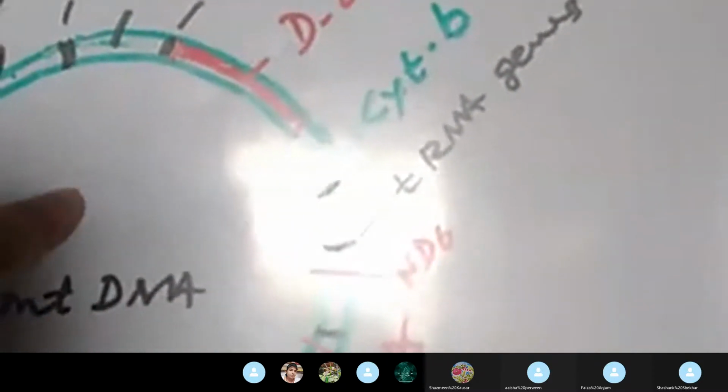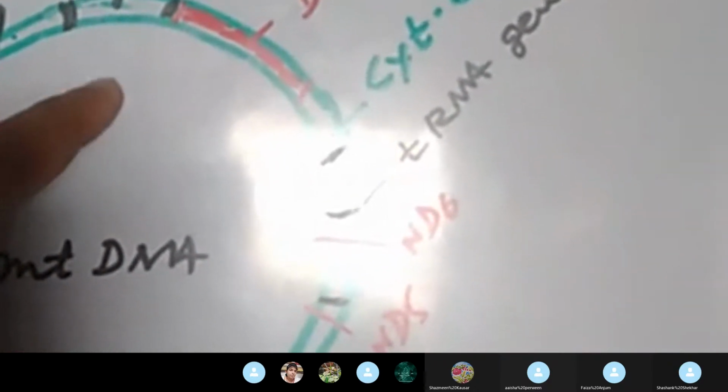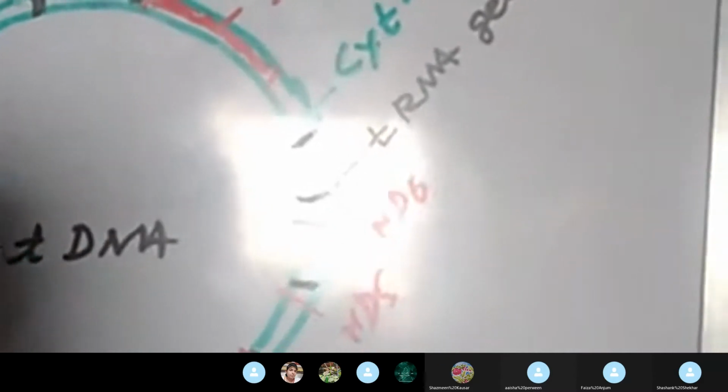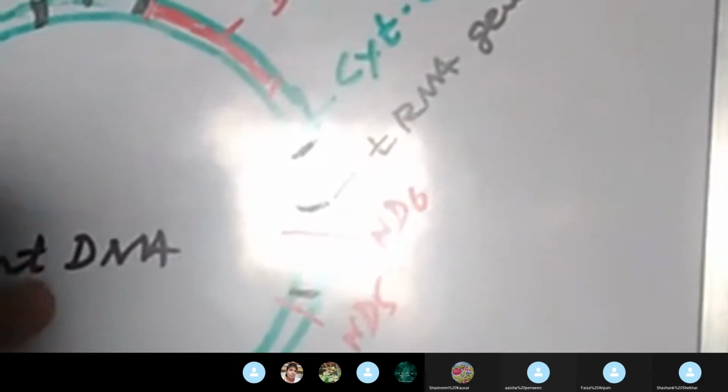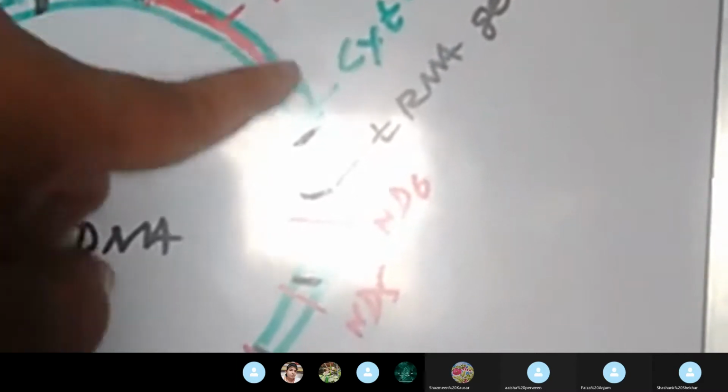This mitochondrial genome drawn on the whiteboard is the mitochondrial DNA present in the mitochondria of the human being.